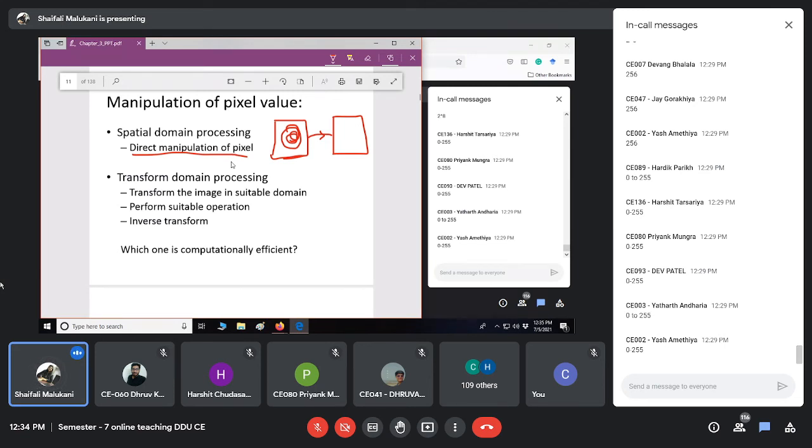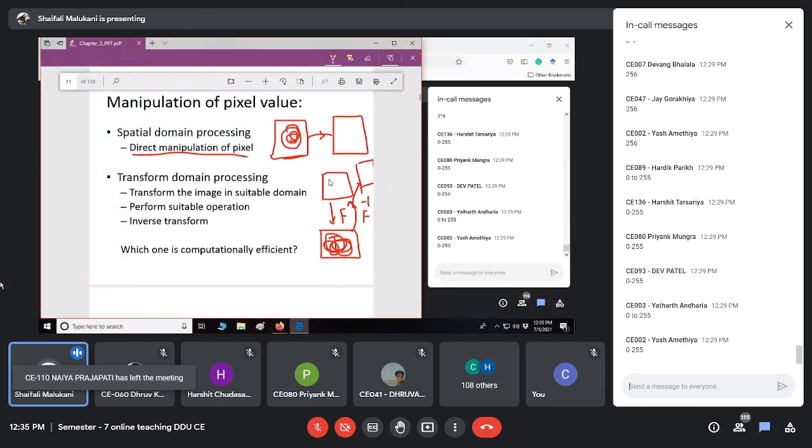No, we don't have to operate on the image directly. What we can do is take our image, change its form, and take its Fourier transform, or Laplace transform. These two are the same image, but the representation is different. Now this is the transformed image, transformed by Fourier or by Laplace. Then this transformed image is processed, and then we take the inverse Fourier transform, and we will have the processed image.